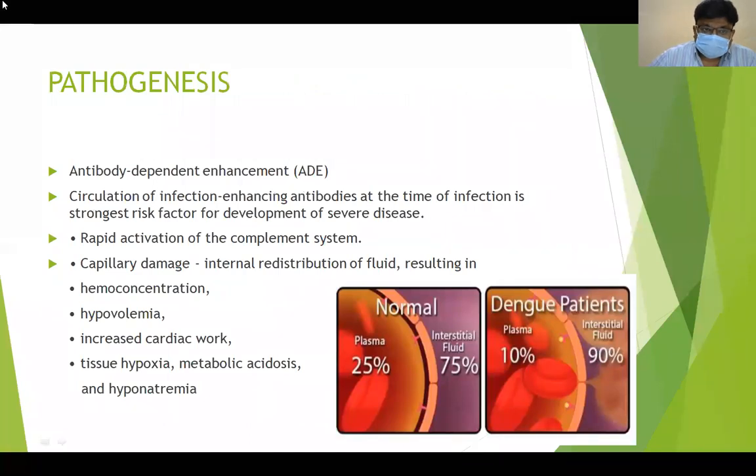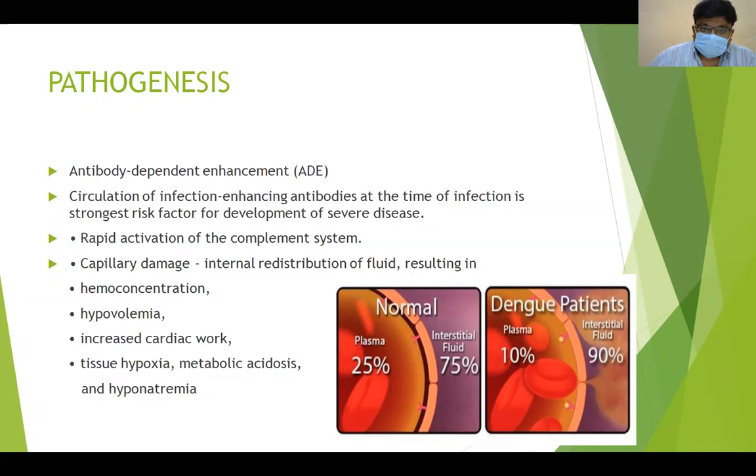So, pathogenesis. In simple form, let me tell you. There are 4 serotypes which I have told you, strains 1, 2, 3, 4. If a person is affected for the first time, it is called primary infection, and if it is the second time by another strain of the same virus, it is called secondary infection.